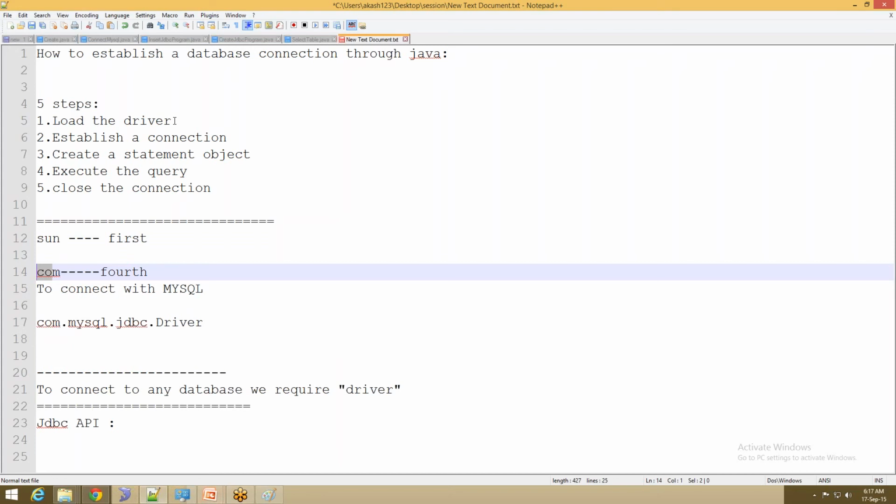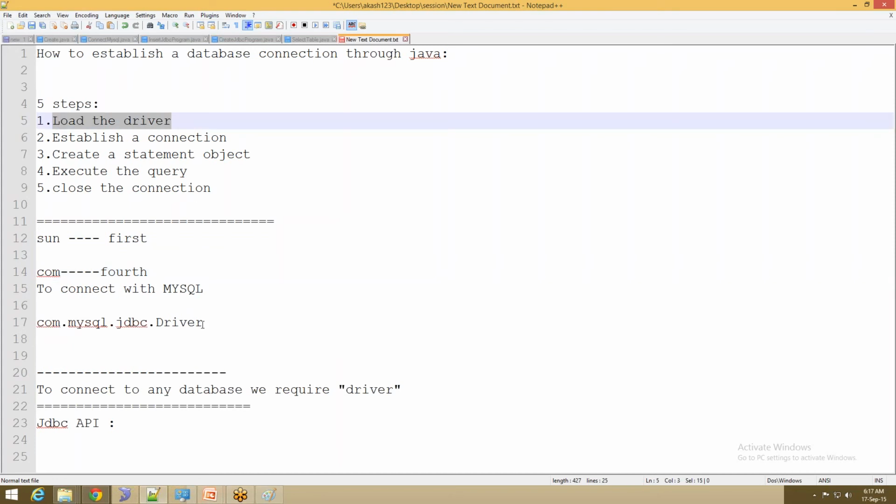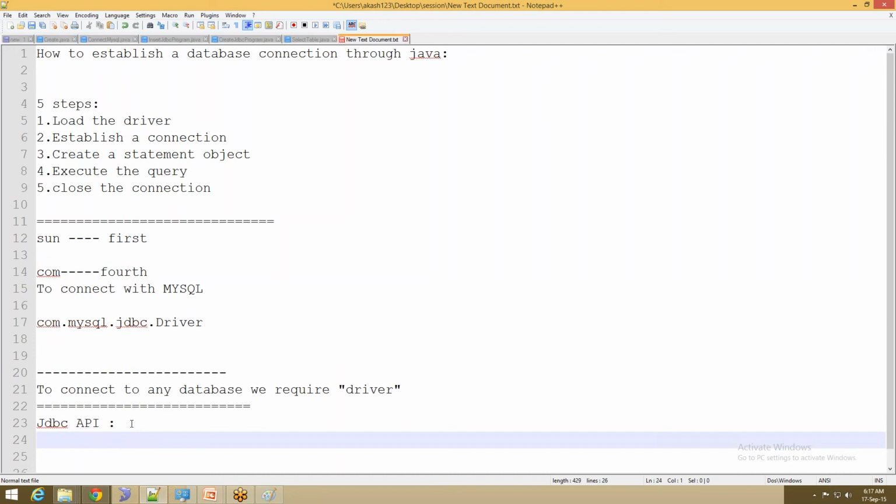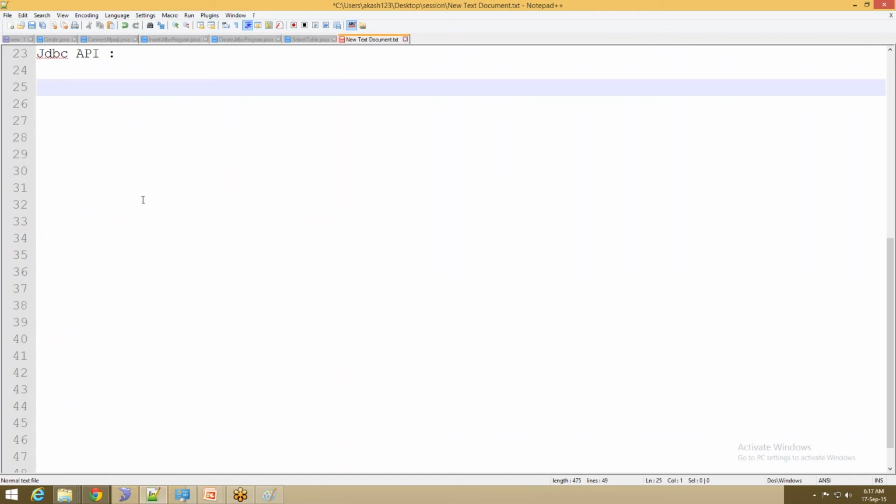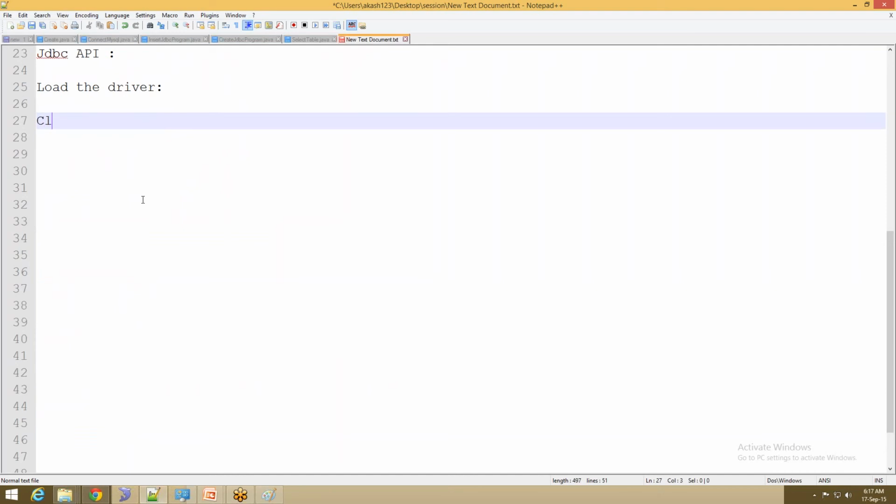So loading the driver is nothing but I need to write one statement. To load the driver, we need to write Class.forName, and in brackets I need to pass the driver name. And the driver name depends on which driver you are using, type 1, type 2, type 3, type 4, and it depends again on which database you are using.